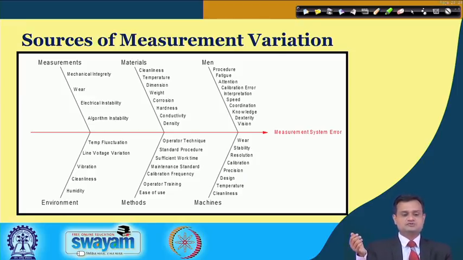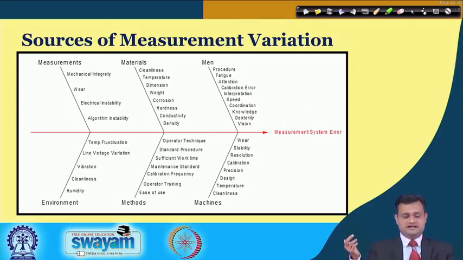There could be reasons because of the measurement instrument itself, that is, say, mechanical integrity, wear over a period of time. It is an instrument and there is wear and tear, electric instability and algorithm instability. Your computer interface and the algorithm you are using to capture and analyze the data may have some error and that leads to measurement error.